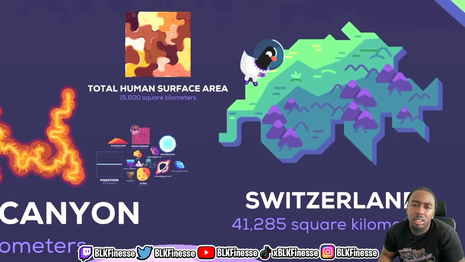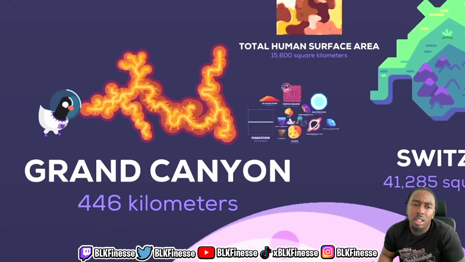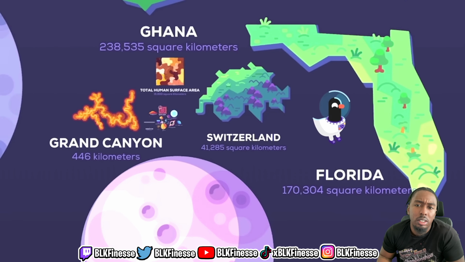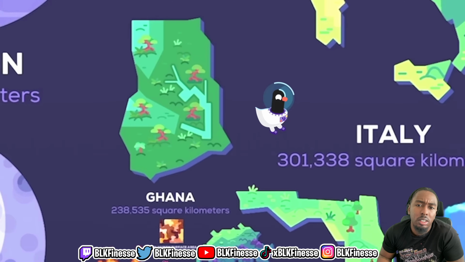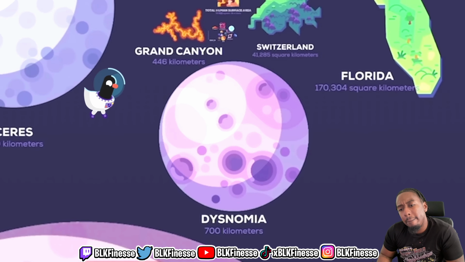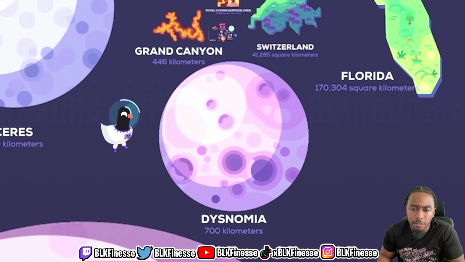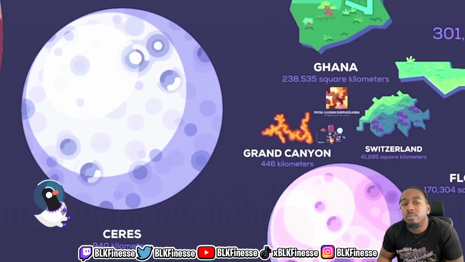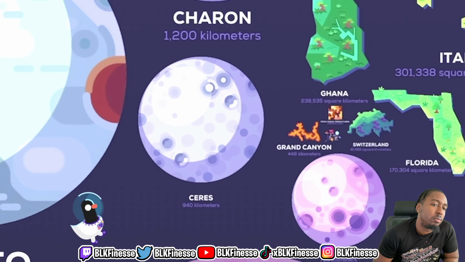Switzerland, 41,285 square kilometers. Grand Canyon, 446 kilometers. Florida, 170,304 square kilometers. Ghana, 238,535 square kilometers. Dysnomia, 700 kilometers. The moon of one of the heaviest dwarf planets in the solar system. Ceres, 940 kilometers. Biggest asteroid between Mars and Jupiter.